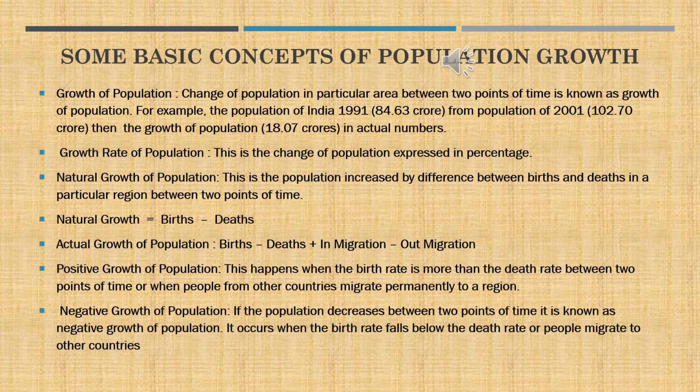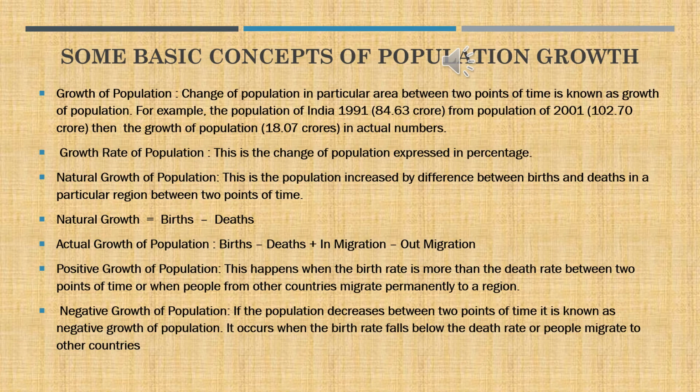Now the actual growth rate of population is birth rate minus death rate plus in-migration minus out-migration. So natural growth is only birth rate minus death rate. Actual growth rate also includes migration. Again, you should be very careful to understand that in migration, there are the number of migrants who came to a particular place and the number of migrants who left the particular place.